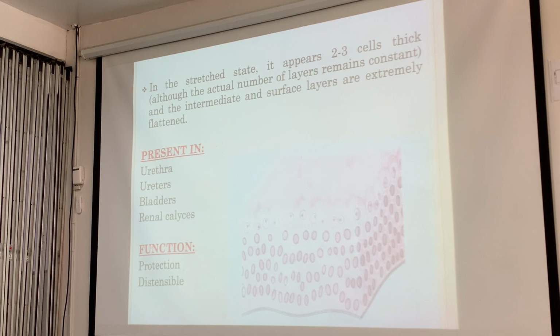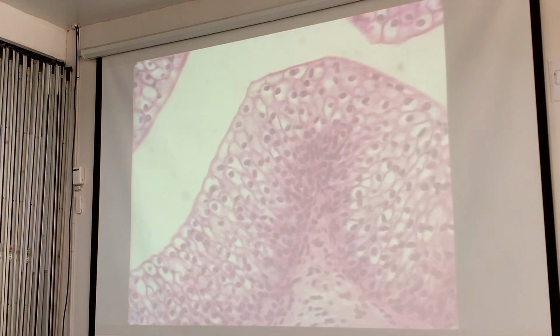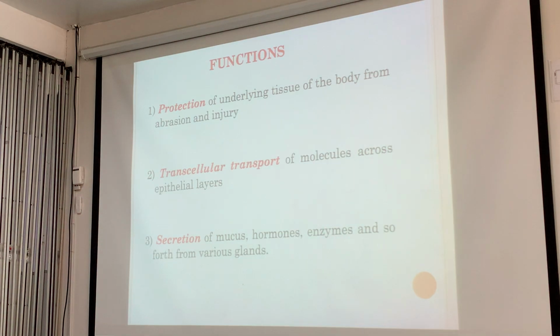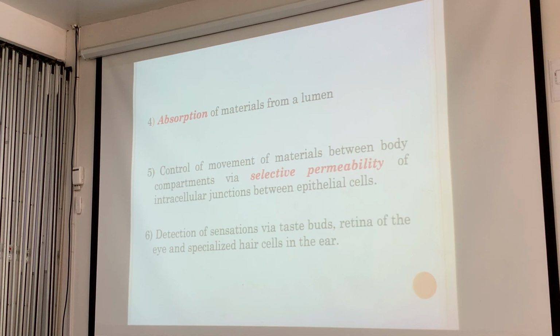They are present in the urethra, ureters, bladder, and renal calyces, providing protection and the ability to accommodate distension. Can you see it? Does it really reflect the transitional? Some look cuboidal, some look columnar. Correct?